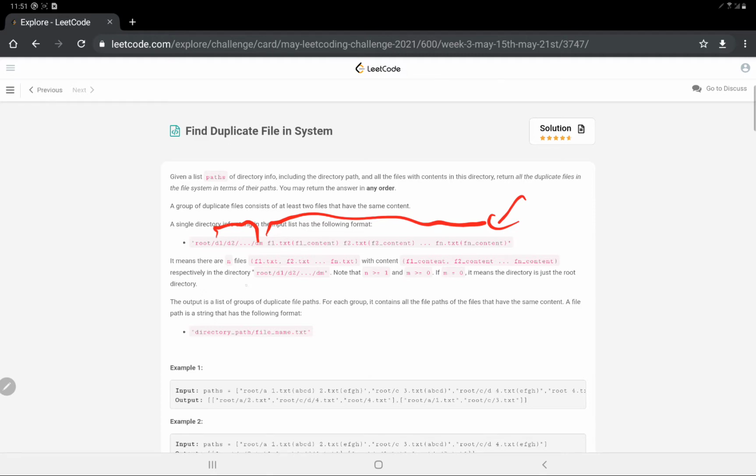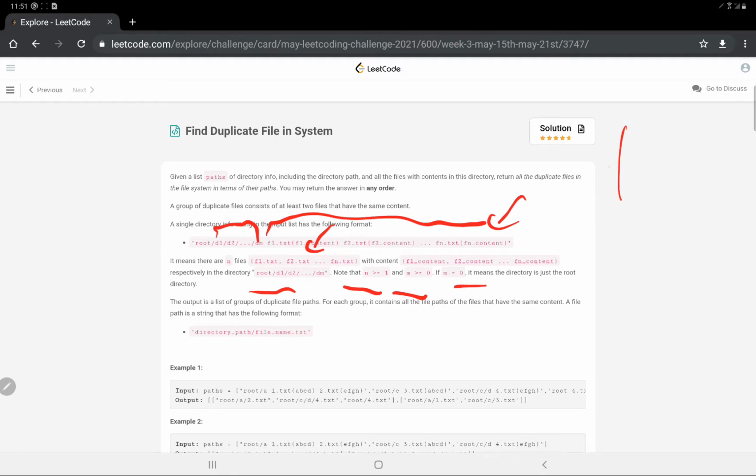And the root directory would consist of root, d1 up to dm. Note that n is greater than or equal to 1 and m is greater than or equal to 0. What does it mean? n signifies the files. In any directory path given to us, there would be one file or more than one file, so the minimum value of n is 1 and it could be greater. The value of m could be 0 as well. And 0 means that it's just the root.